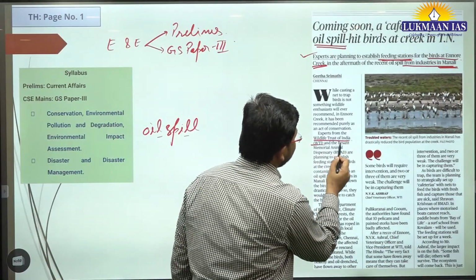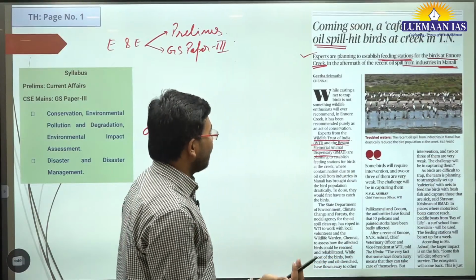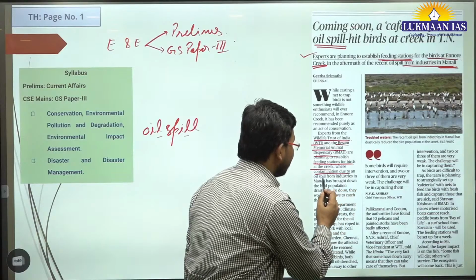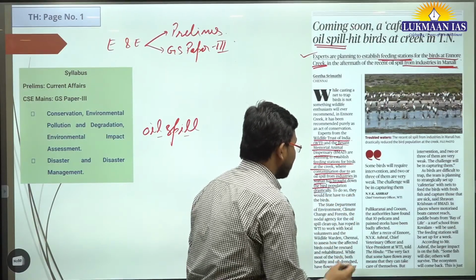Experts from the Wildlife Trust of India and Basin Memorial Animal Husbandry are planning this at the creek, where contamination due to the oil spill from the industries in Manali has brought down the bird population drastically.